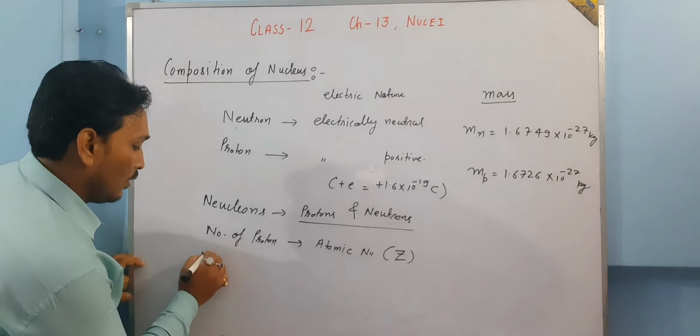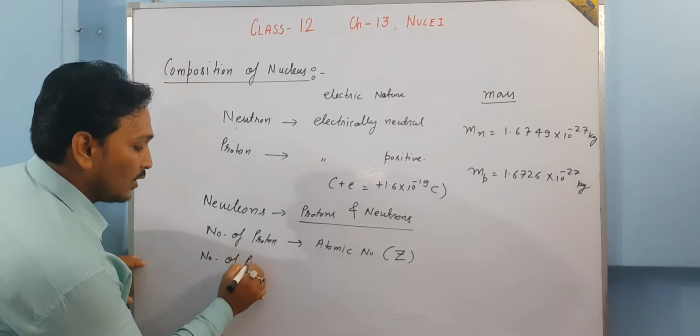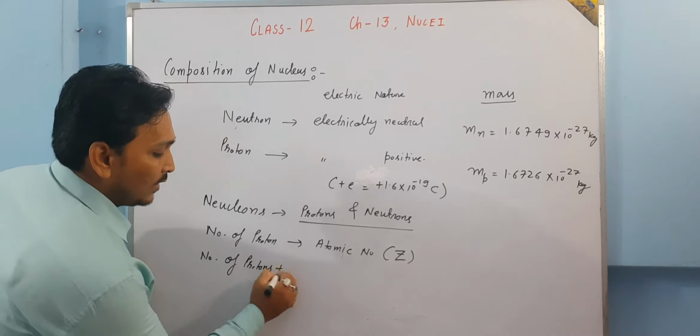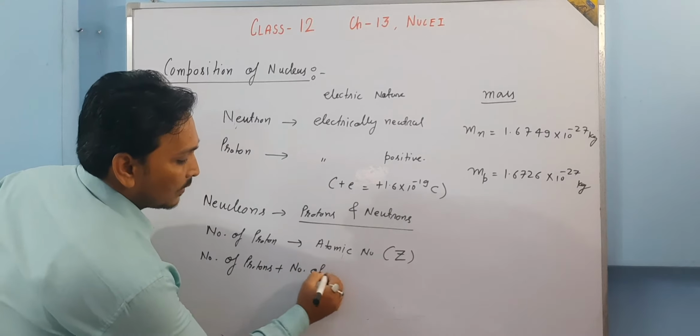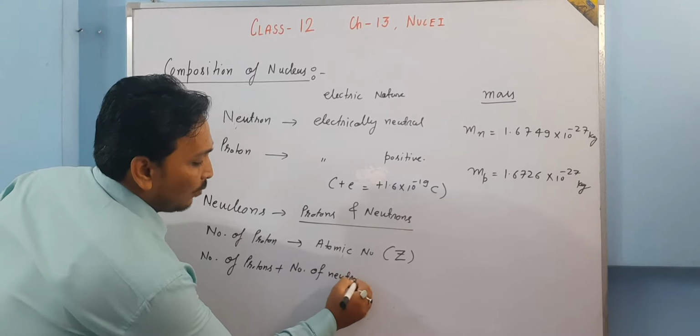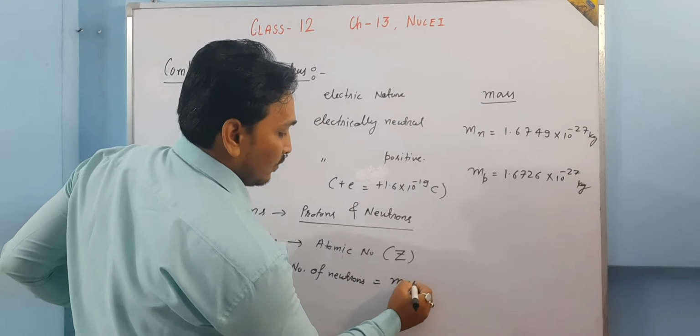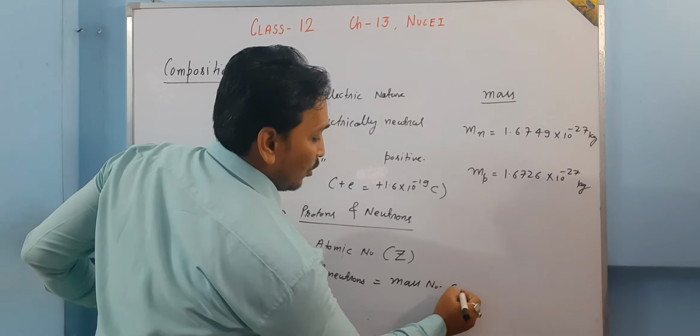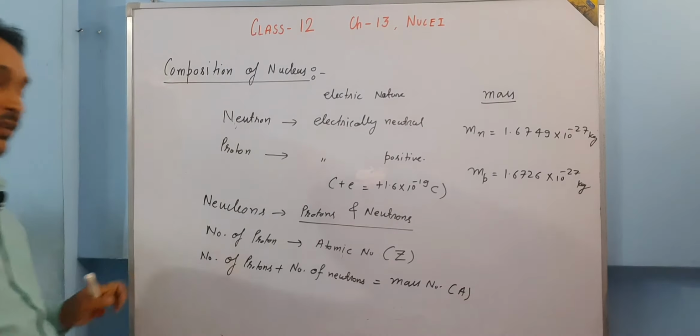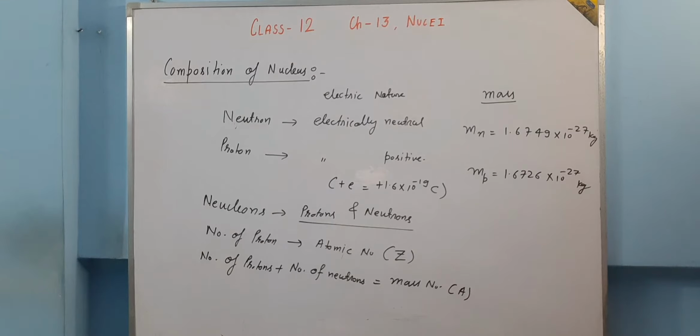Whereas if we add the number of protons plus the number of neutrons, we get the mass number, and the mass number is denoted by capital A.